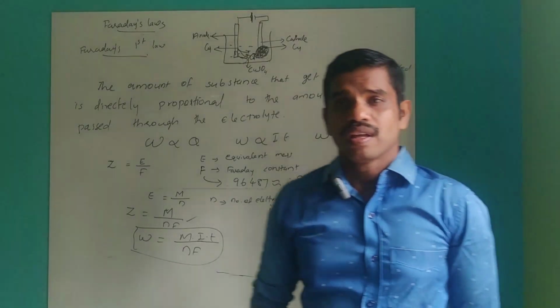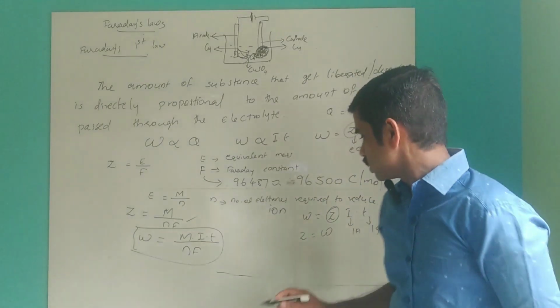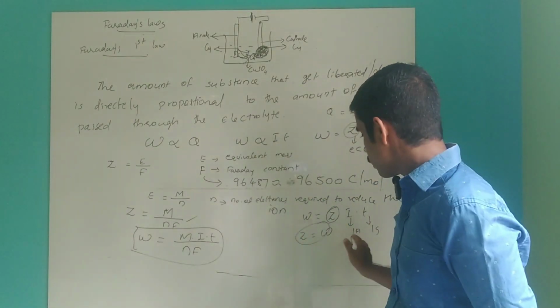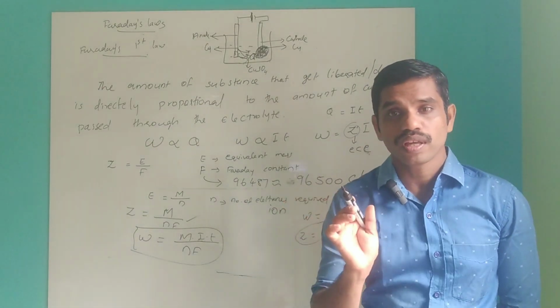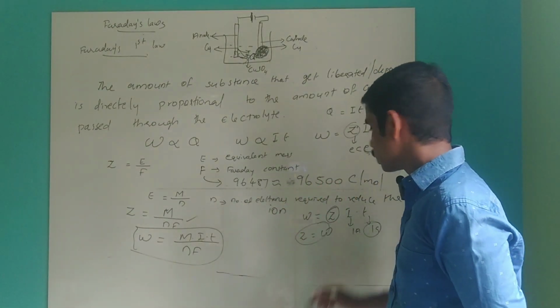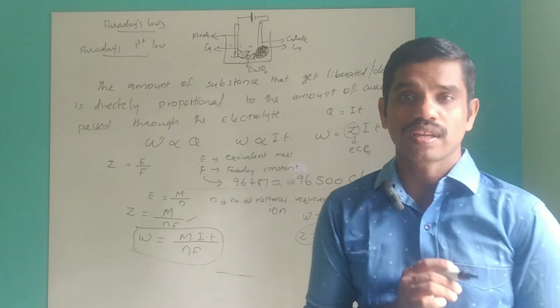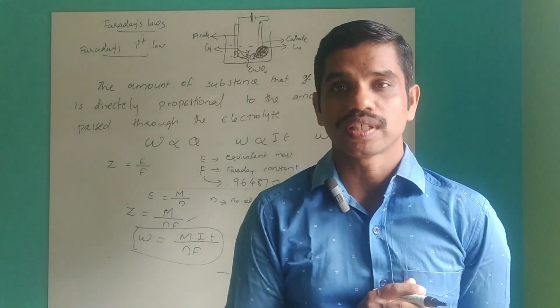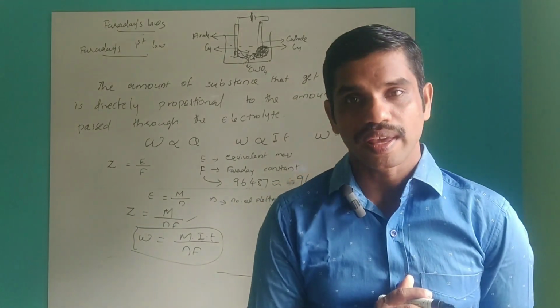That means electrochemical equivalent is the amount of substance deposited when 1 ampere of current passes through the electrolyte in 1 second. That is called electrochemical equivalence.